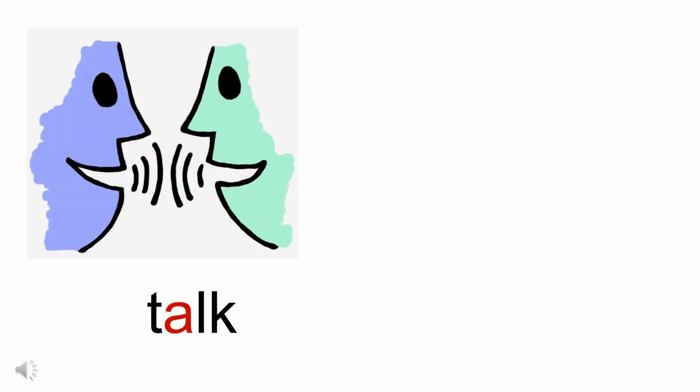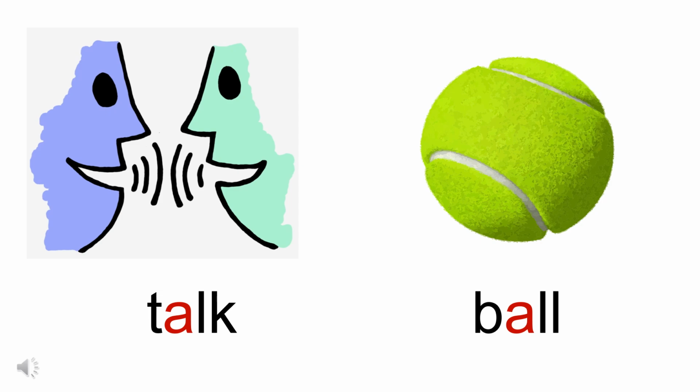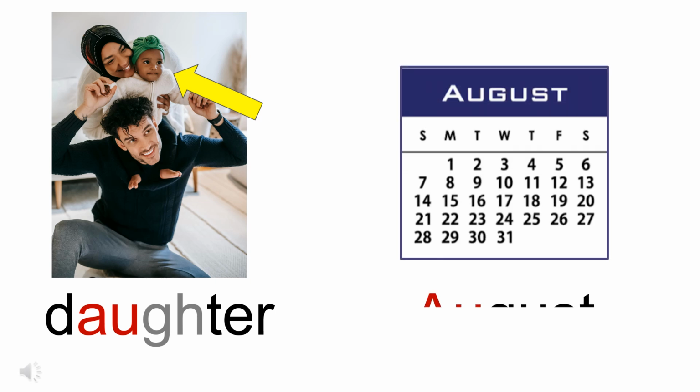A often makes the aw sound when the next letter is L. Aw, talk. Aw, ball. The aw sound can also be spelled with AU. Aw, daughter. Aw, August.